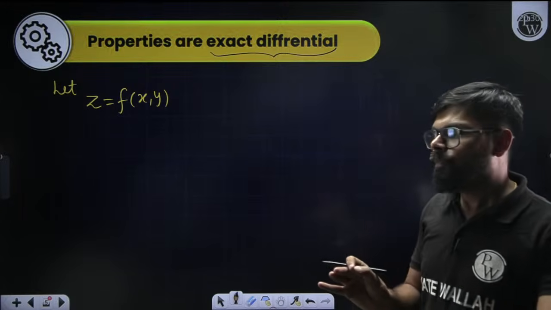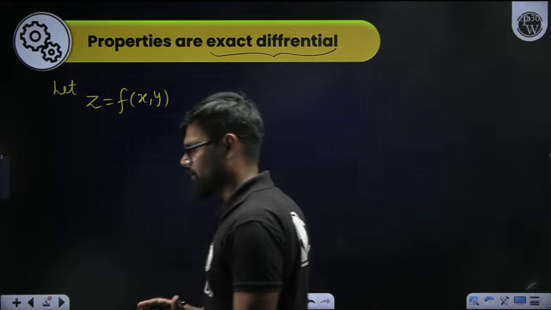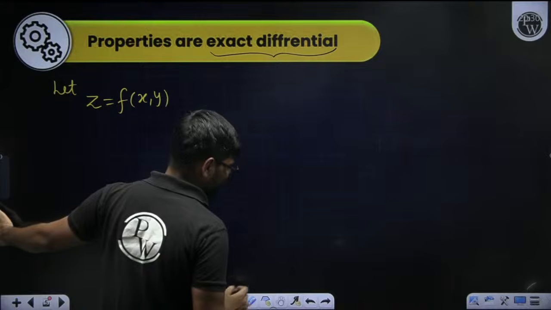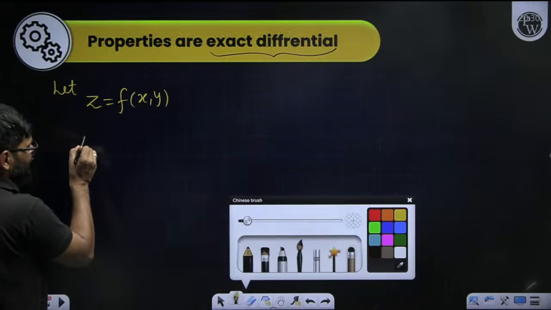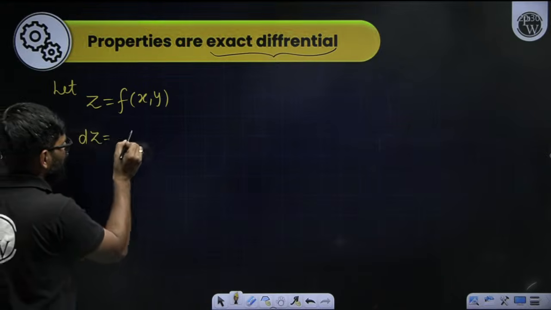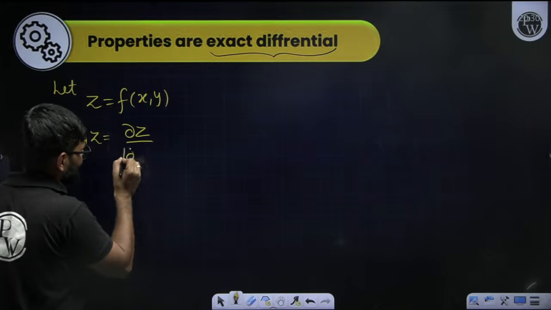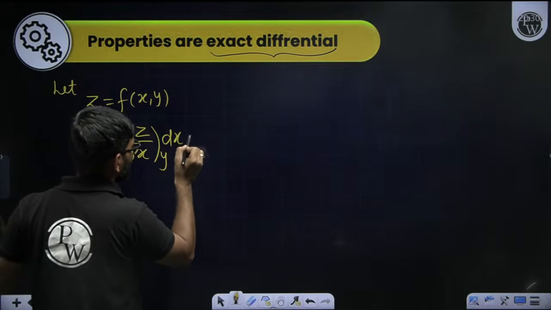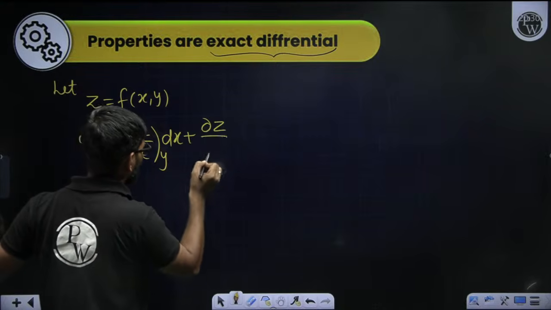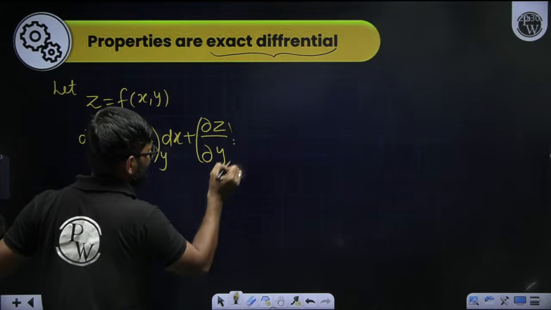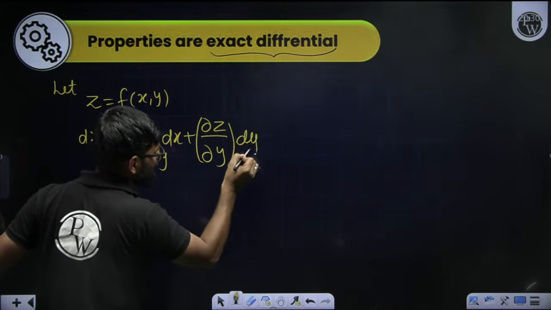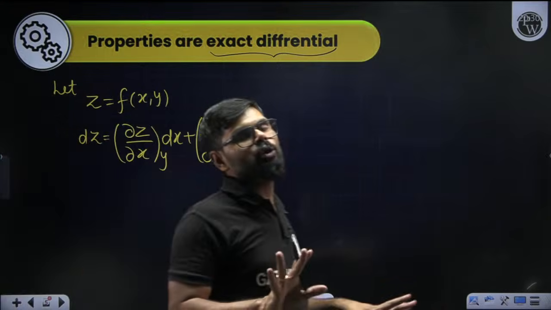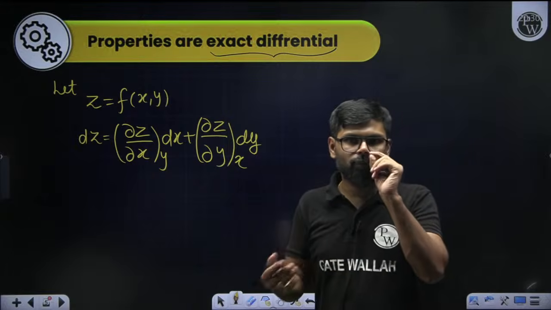Now from the Taylor series expansion, in differential form, I can write dz equals dou z by dou x at constant y into dx, plus dou z by dou y at constant x into dy, right? So this is basically the Taylor series expansion. I hope that you know about it.